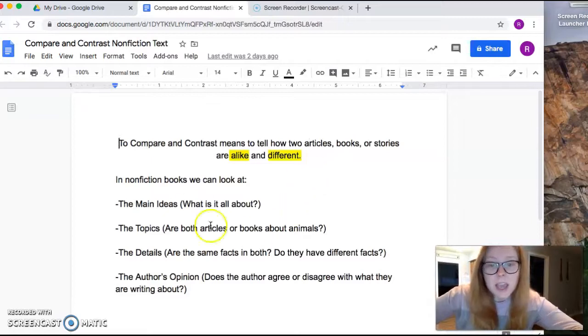Yesterday I said that on NTI Day 17, you all would be comparing and contrasting nonfiction stories. And I wanted to remind you again about what are those things we can look for to tell how they're the same and how they're different. We can look at the main ideas, the topics, the details, and the author's opinion. I want you to be thinking about those while you're working on NTI Day number 17, okay?